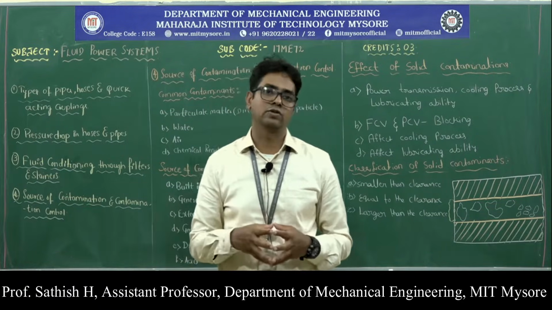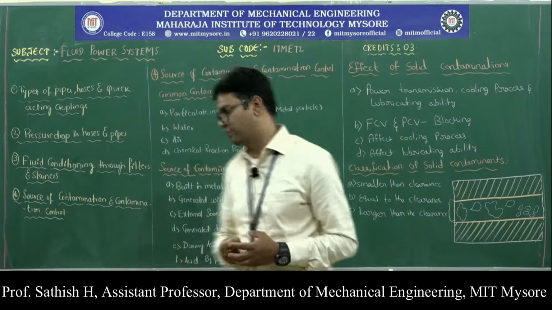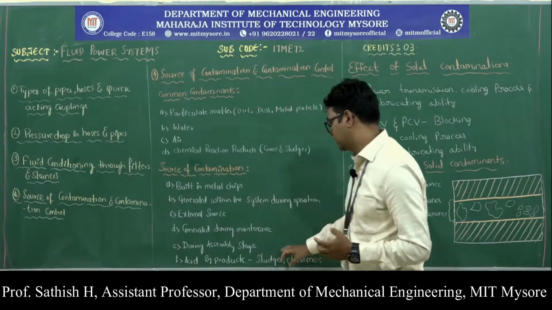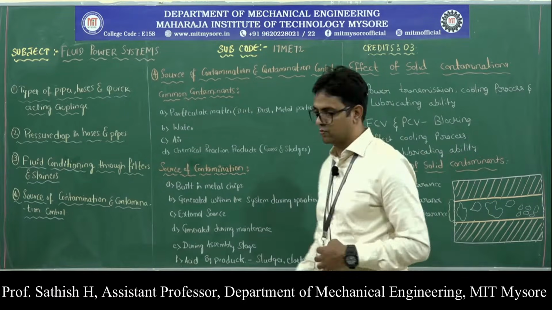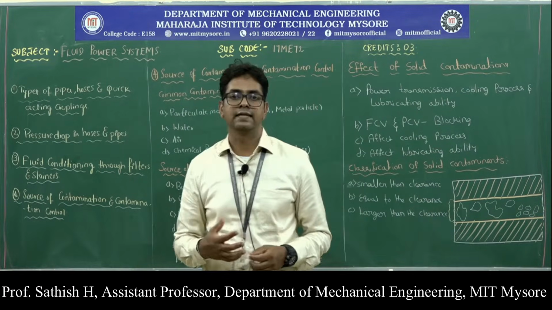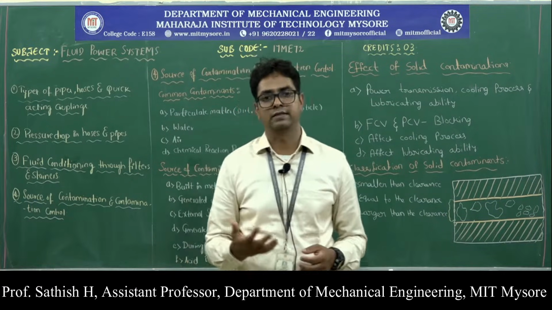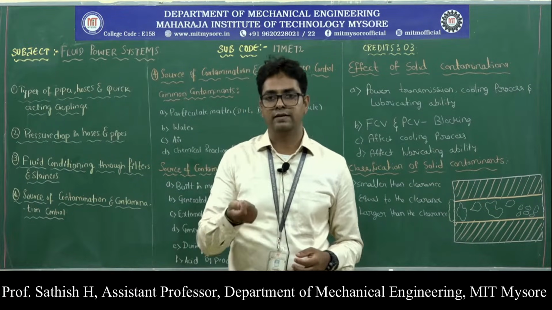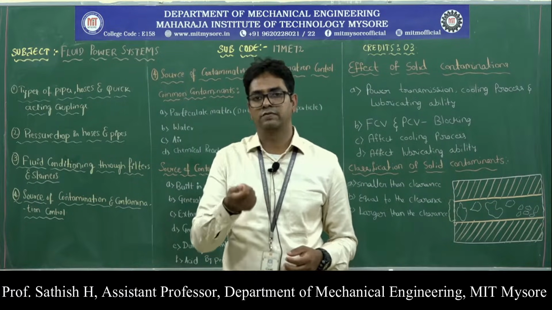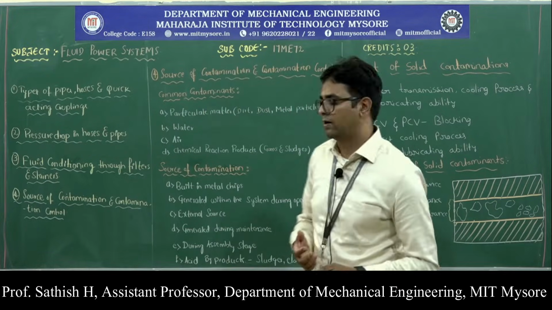Eventually when you assemble those components, those contaminants will get into the hydraulic fluid. And then the last one is acid byproducts like sludges and elastomers. We know that sealing materials are made up of a kind of synthetic plastic, that is elastomer. Small particles of this elastomer can get into the fluid and act as contaminants.